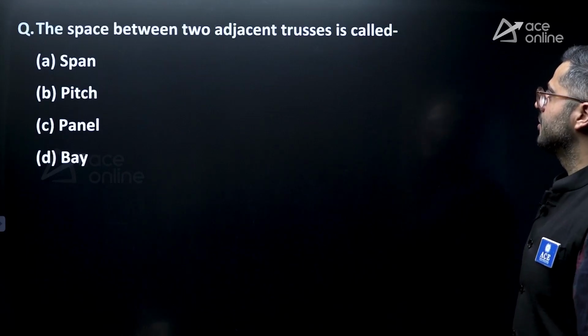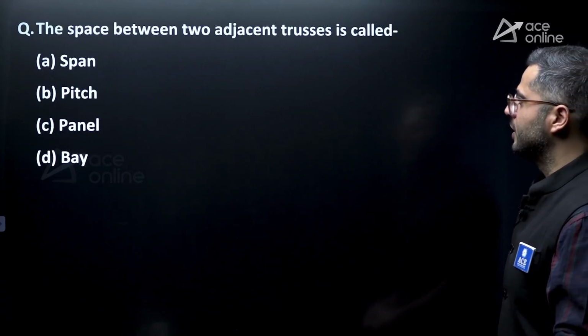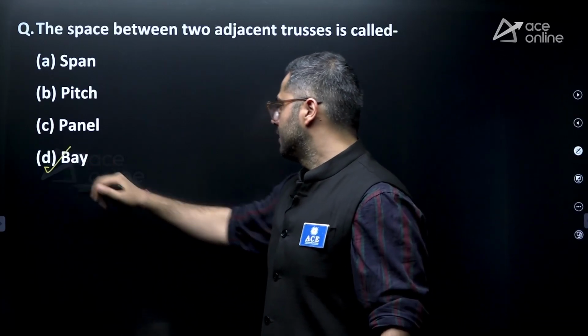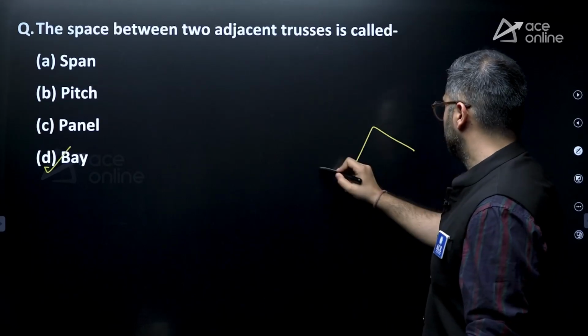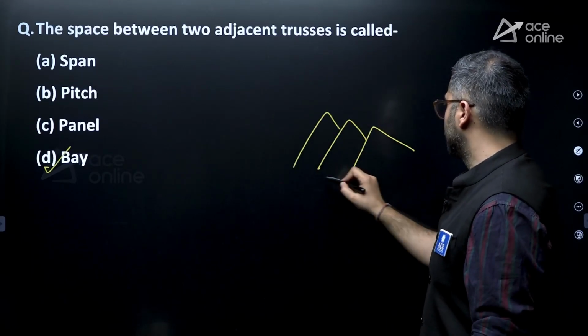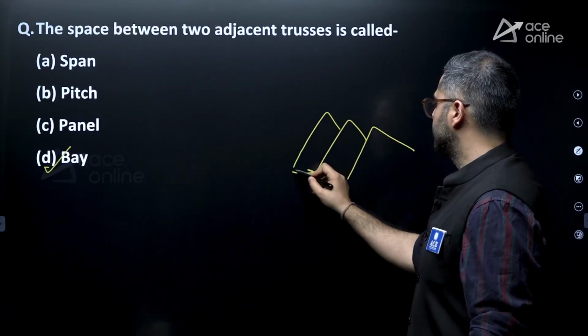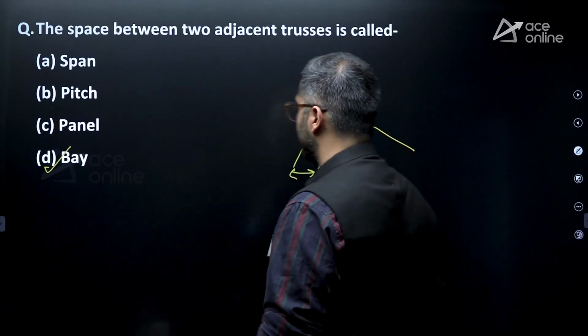Apart from that, the spacing between two adjacent trusses is known as bay, right? If you consider different trusses one after the other, this spacing over here will be considered as bay.